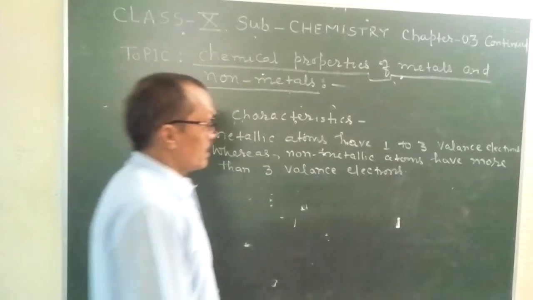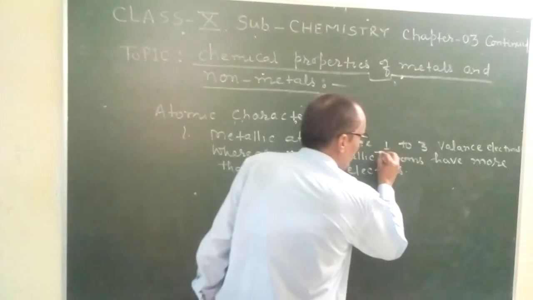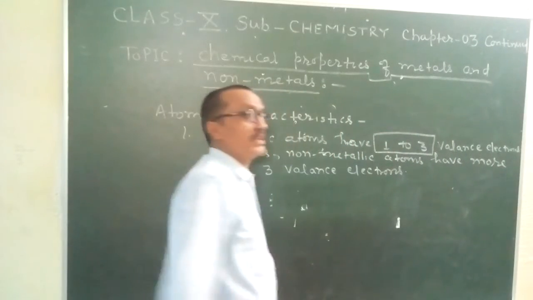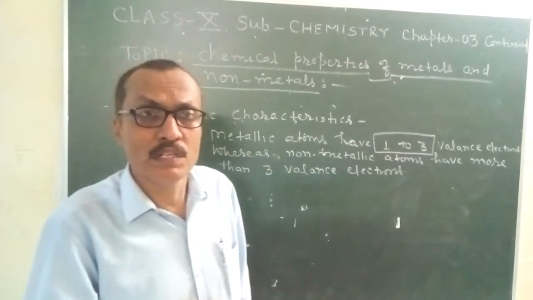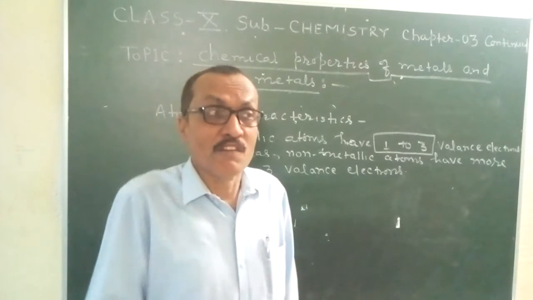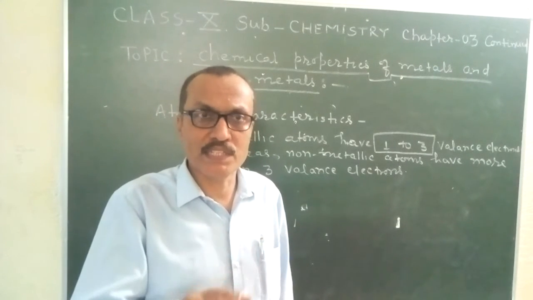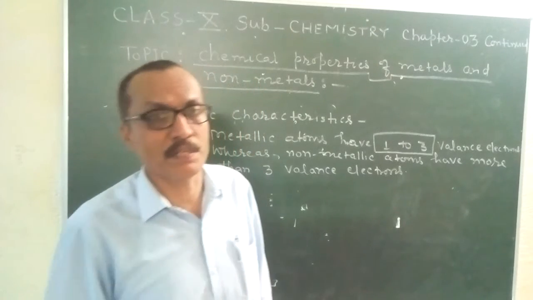Valence electrons are those electrons which are present in the outermost orbit of the atom.